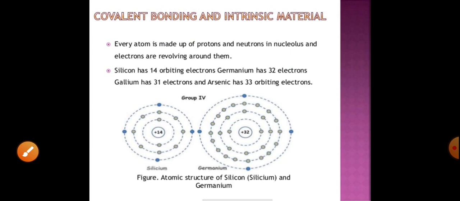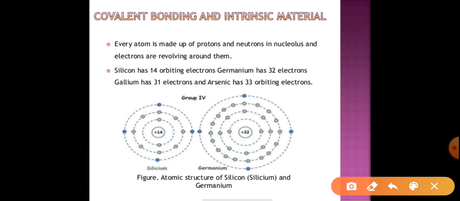So silicon and germanium are in group 4, so the valence is how much? 4. Valence is the number of electrons in the outermost orbit, that is 1, 2, 3, and 4. Silicon has 14 electrons. How do we distribute 14 electrons? The rule is 2n squared, where n is the orbit number. How many electrons are in the first orbit? We put n equal to 1.